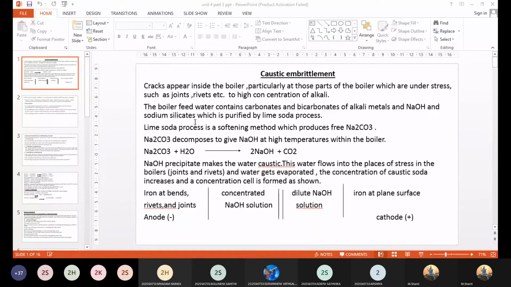Now this soda is nothing but your caustic soda, sodium carbonate. Okay. Now these chemicals, when added to the water for the removal of hardness, must be added in calculated quantities. You have a formula for how much lime and how much soda you have to add to the given water sample so that the hardness can be removed. In case excess amounts of these chemicals are added, what will happen?